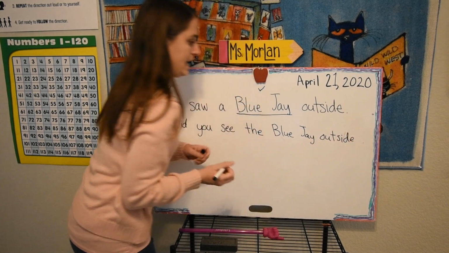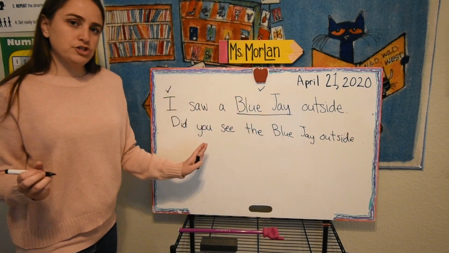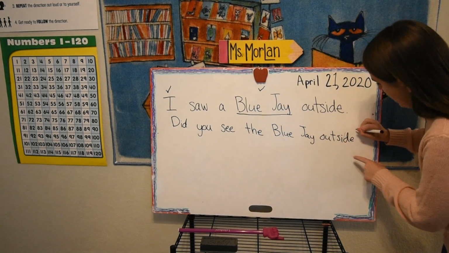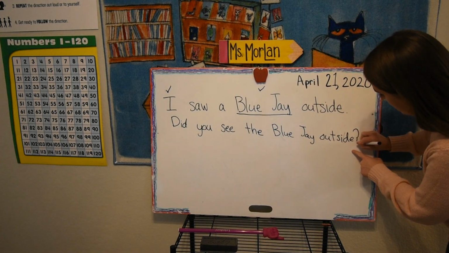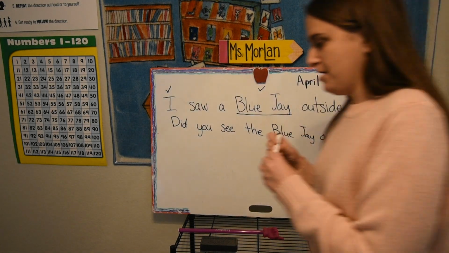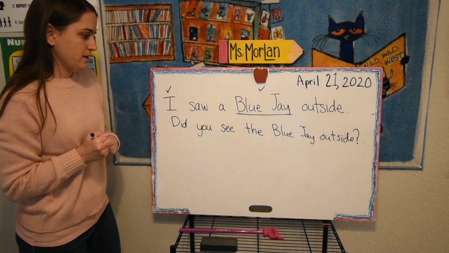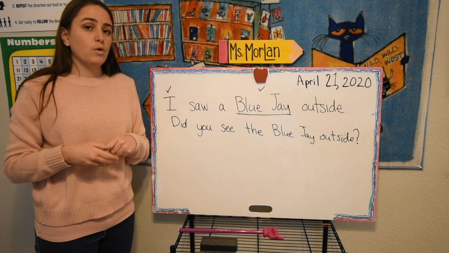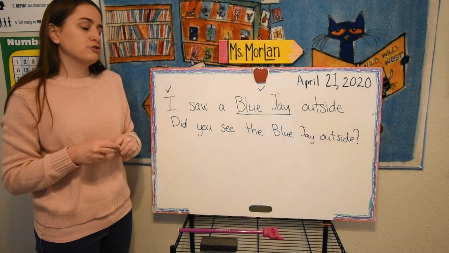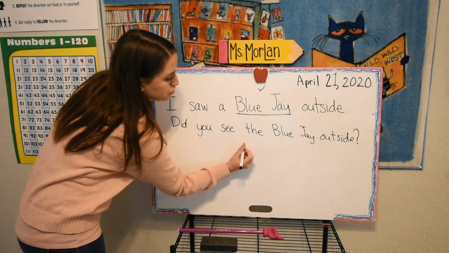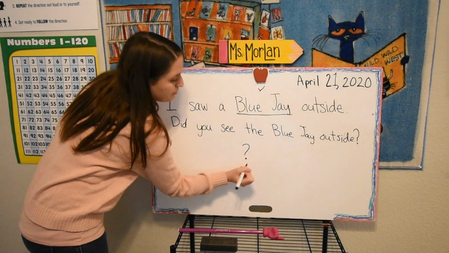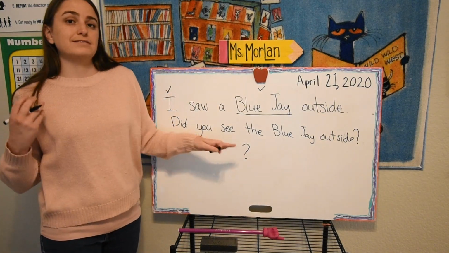Oops. Okay, now because I'm asking a question, I need to put a question mark, right? A question mark, okay? Did you see the blue jay outside, right? Anytime you ask a question, you need to make sure that you put a question mark, okay? But it only goes there when it's a question.